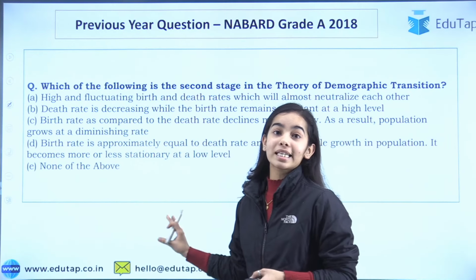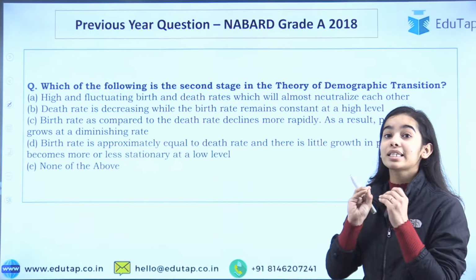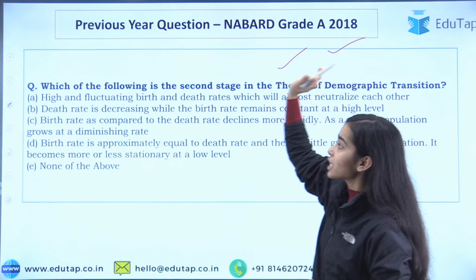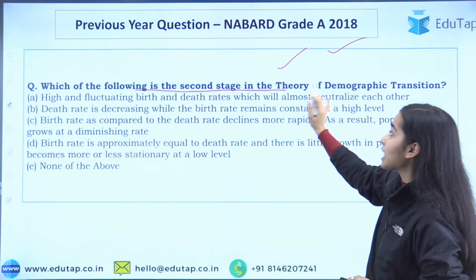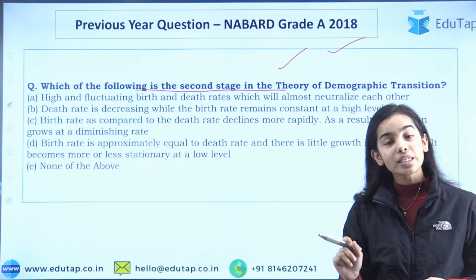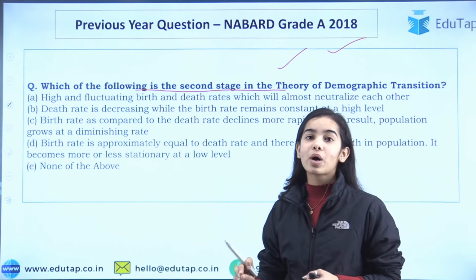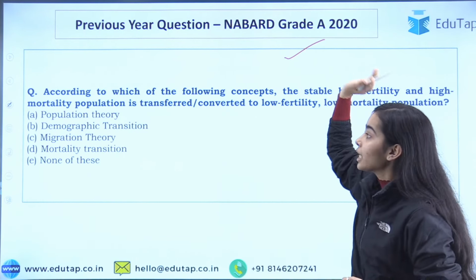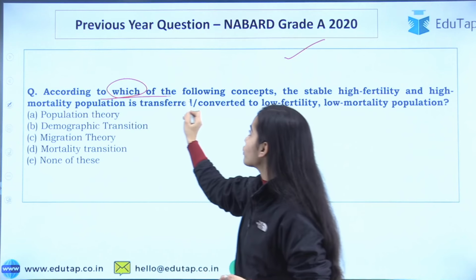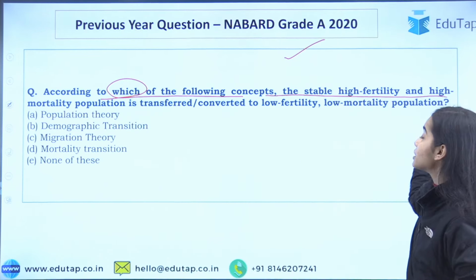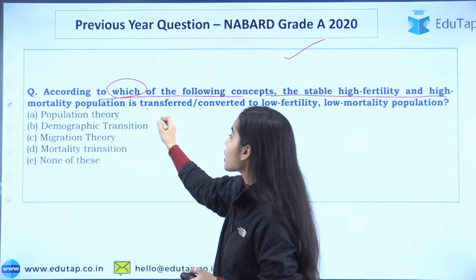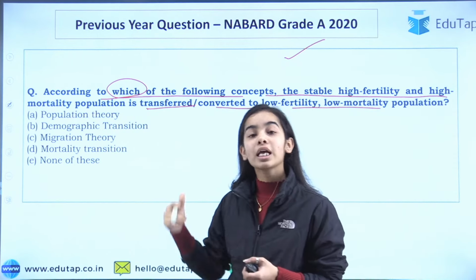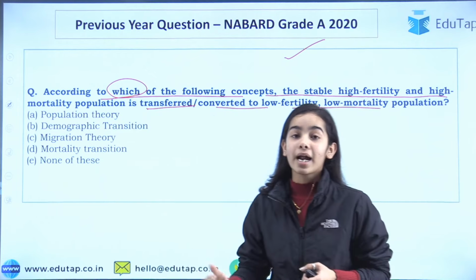So here you can see why this topic is very important, because a direct question has been asked in the NABARD Grade A in 2018, that is, which of the following is the second stage in the theory of demographic transition, which you will easily be able to answer by the end of the session. As well as in NABARD Grade A 2020, the question about according to which of the following concepts the stable high fertility and high mortality population is converted to low fertility and low mortality population. This also is very easy once you understand the theory.